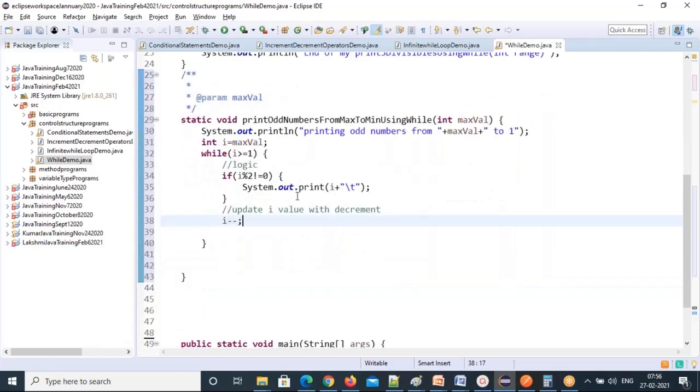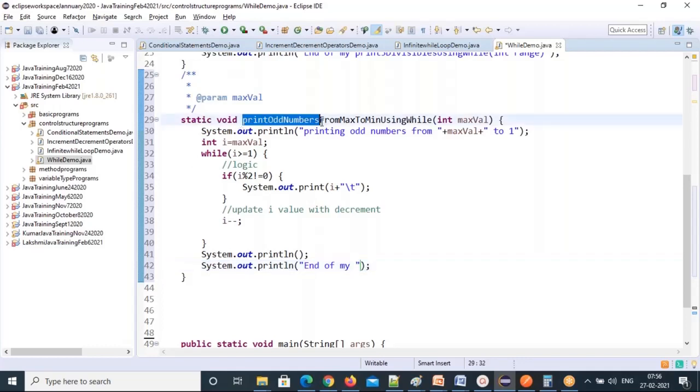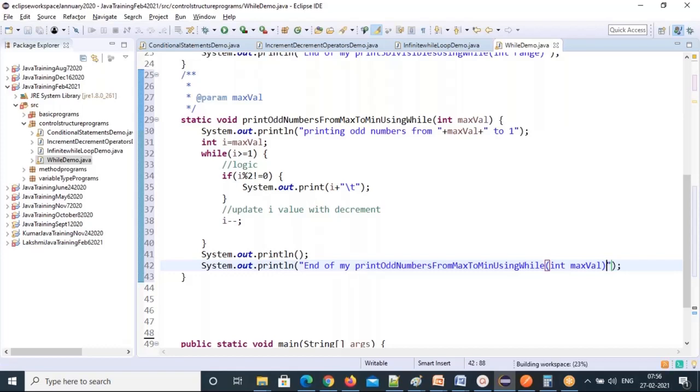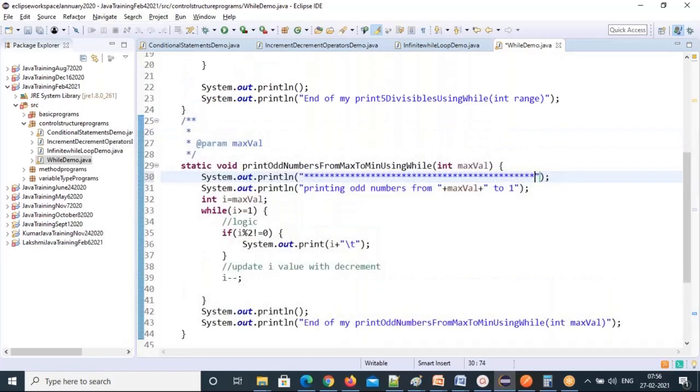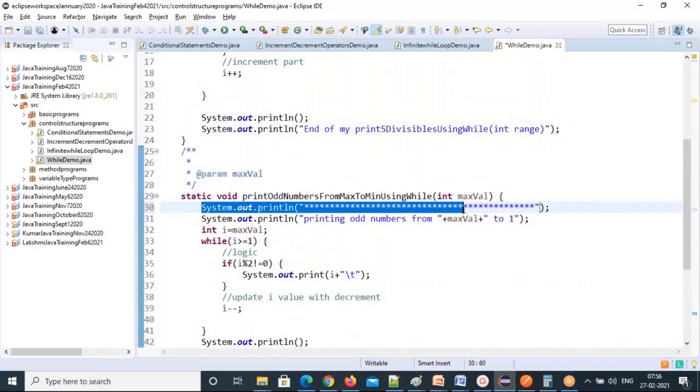That's it. Okay, I'll bring my cursor to the next line here, and then I'll write my end comment. So the end of my print method, so that I can understand where my method started and where my method ended. That's why I'm writing all this. Or if you want, just put some design here. That's a very simple design you can put. So it's going to be easy for us to catch up.